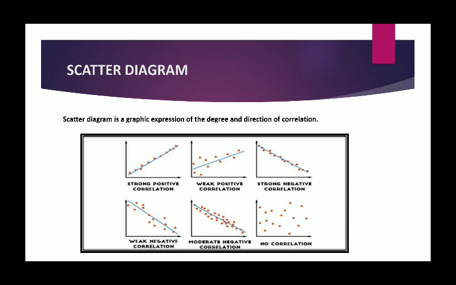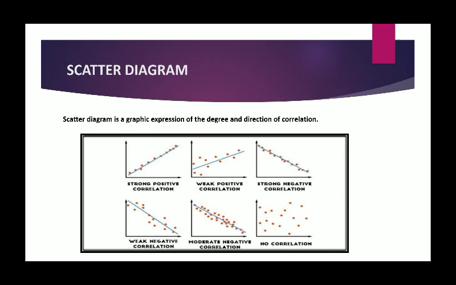When we have merits, we have demerits as well. What are the demerits? The very first is rough measure. It gives only a broad and rough idea of the degree and nature of correlation between two variables. It does not give any quantitative measurement of the relationship between the variables. So, it is only a qualitative method of showing the relationship between two variables.